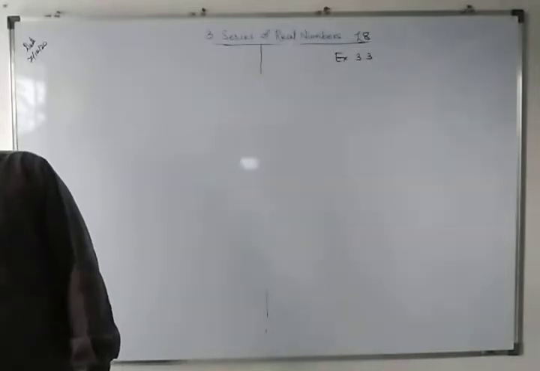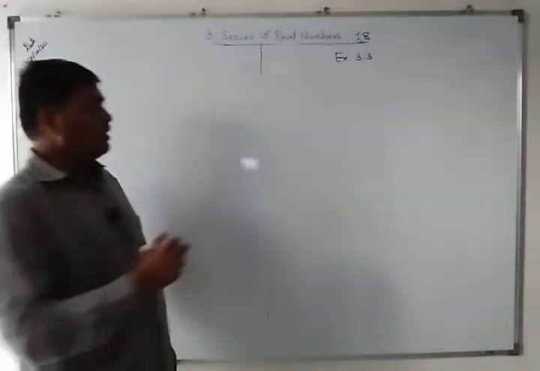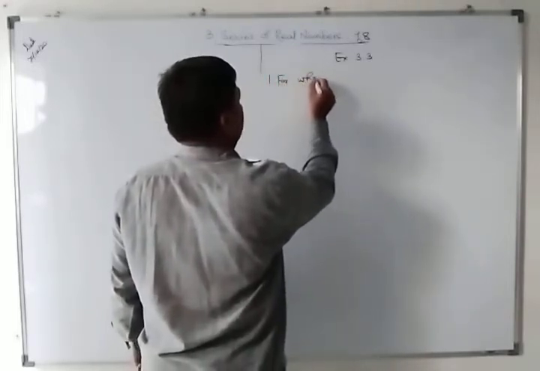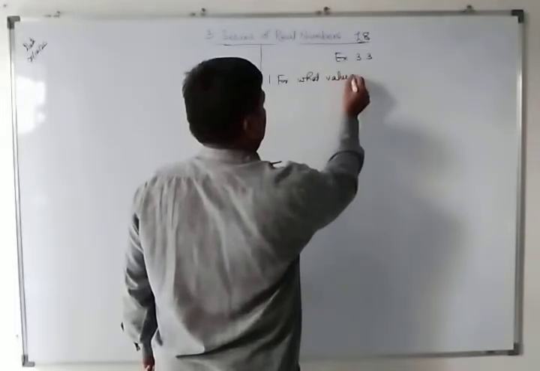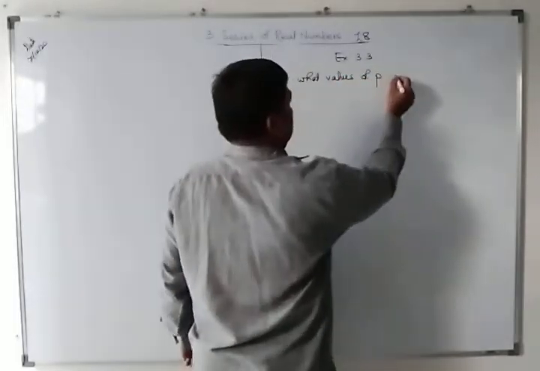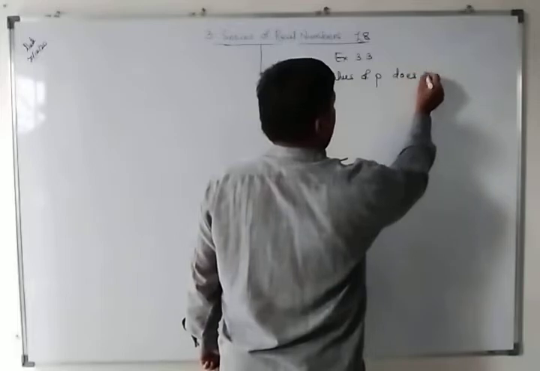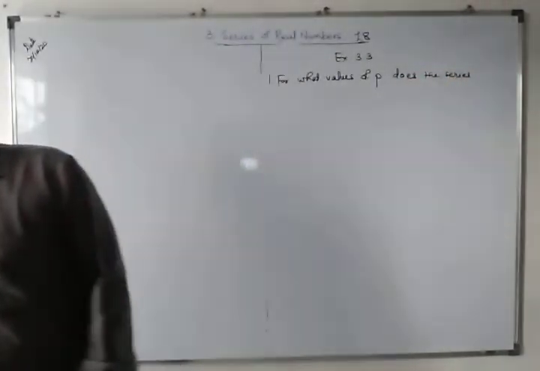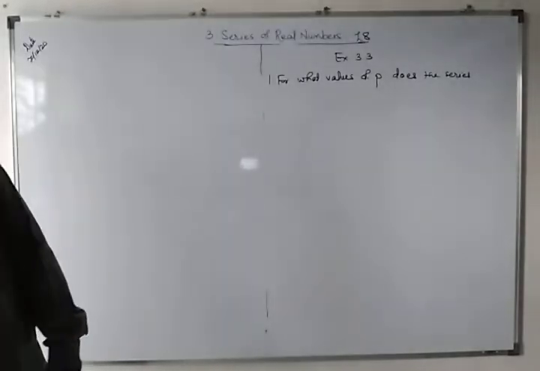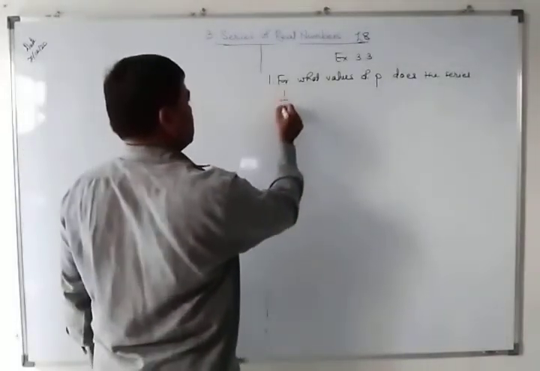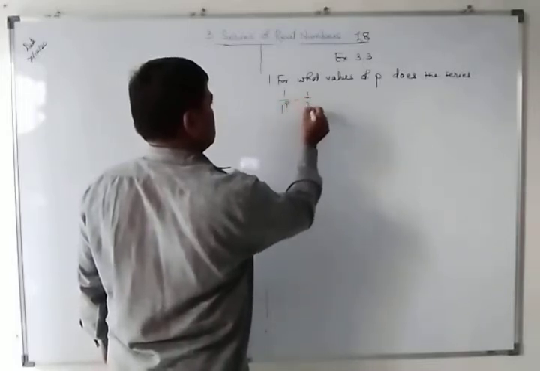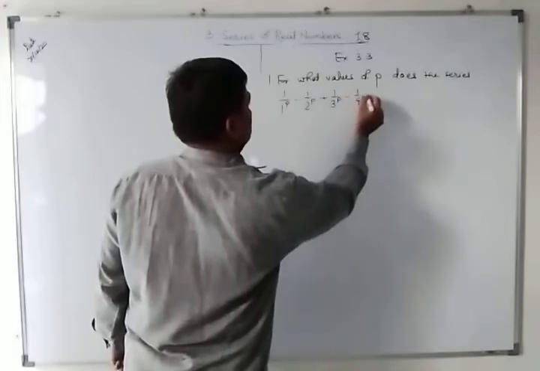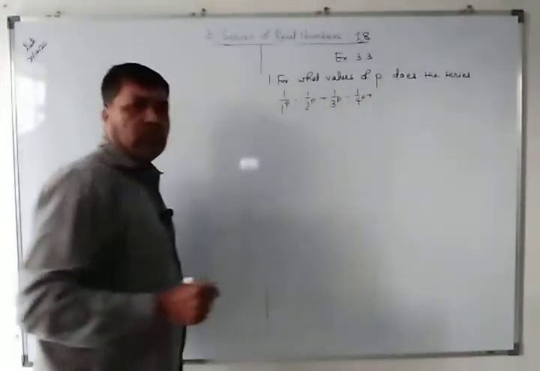So question number 1: for what values of p does the series 1 upon 1 raised to p minus 1 upon 2 raised to p plus 1 upon 3 raised to p minus 1 upon 4 raised to p plus, and so on, converge?